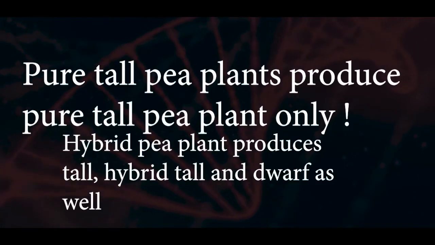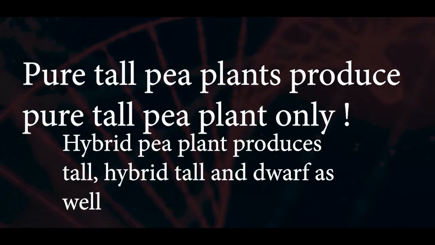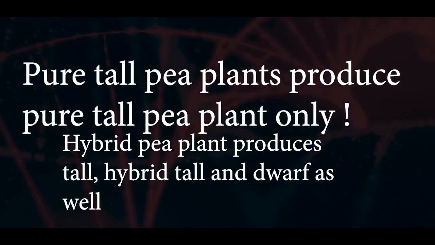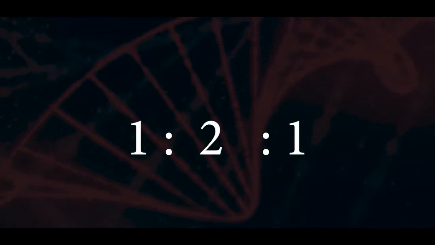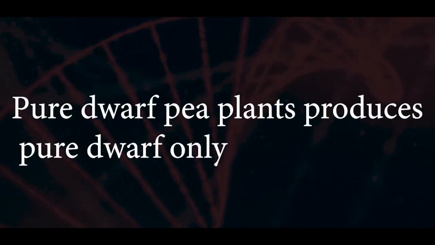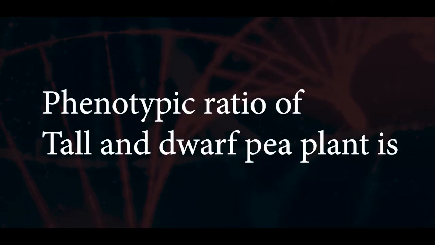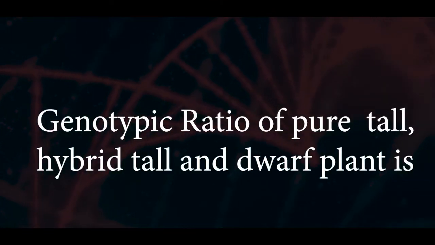Finally, he concluded with the following results. Pure tall pea plant produced only tall offsprings, and hybrid tall pea plants on self-pollination produced both tall and dwarf offsprings in the phenotypic ratio of 3:1 and genotypic ratio of pure tall, hybrid tall, and pure dwarf 1:2:1. Also, pure dwarf pea plant produced pure dwarf offsprings only. In the F2 generation, the phenotypic ratio of tall and dwarf pea plant is 3:1. The genotypic ratio of pure tall, hybrid tall, and pure dwarf pea plant is 1:2:1.